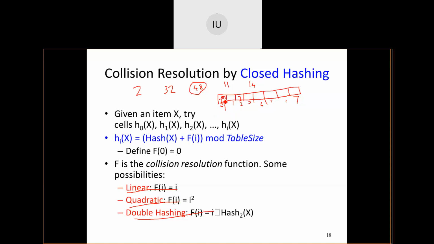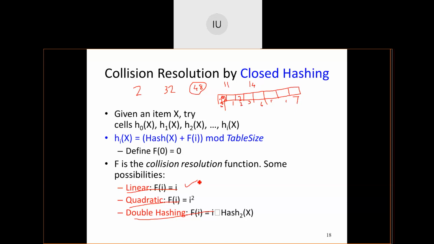This was the solution, but I also discussed the problem associated with it. Instead, now I will apply what is called linear probing. What does linear probing tell? At this position there is an element. Can you do +1 to this and check whether there is any element at +1? If not, you store this element.